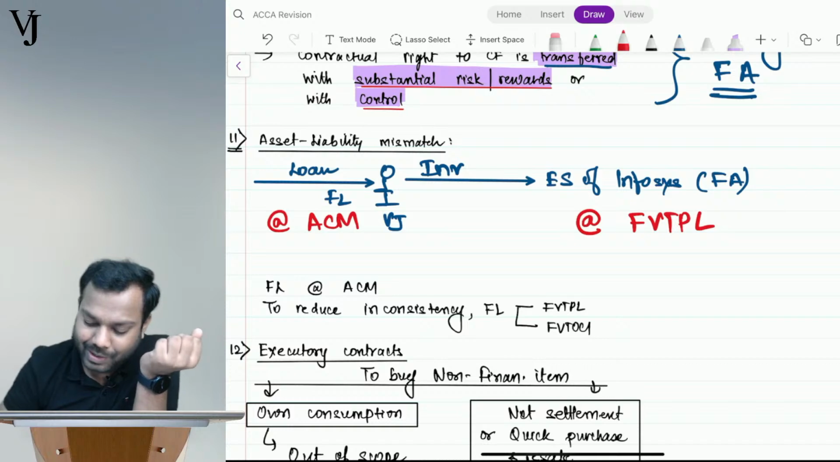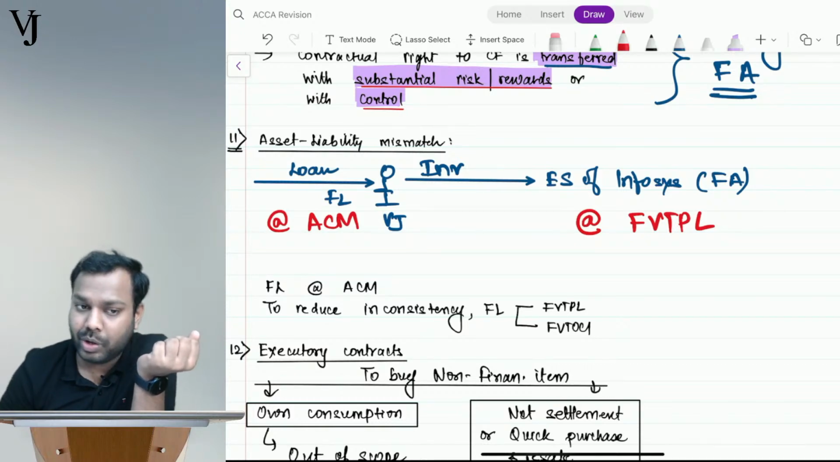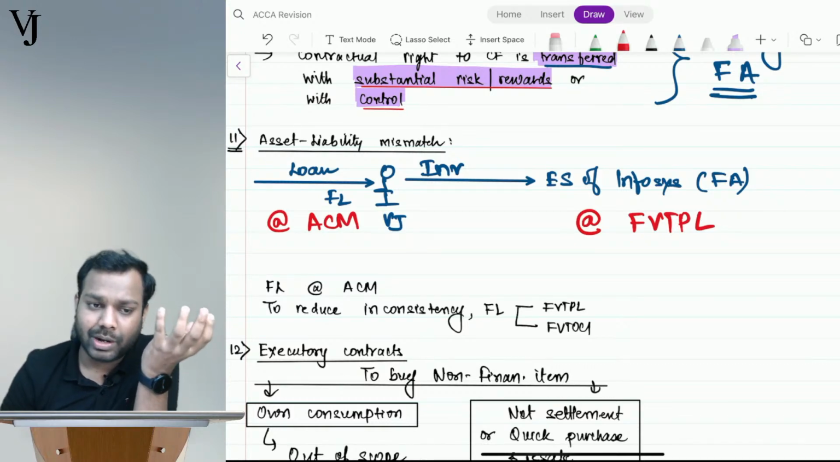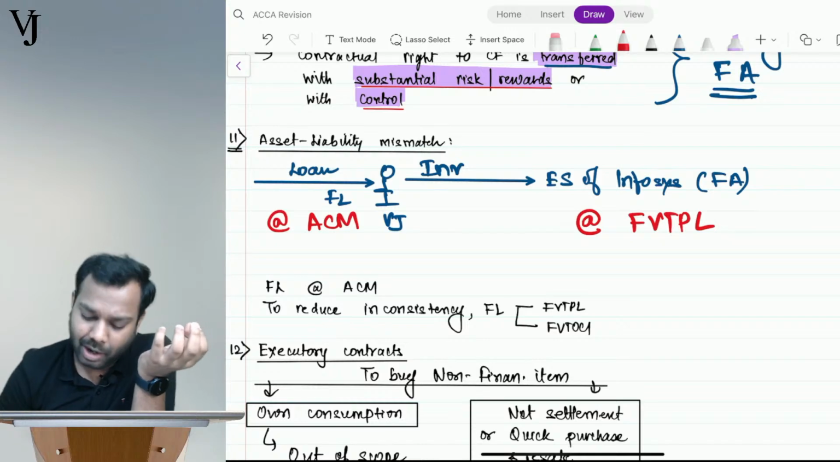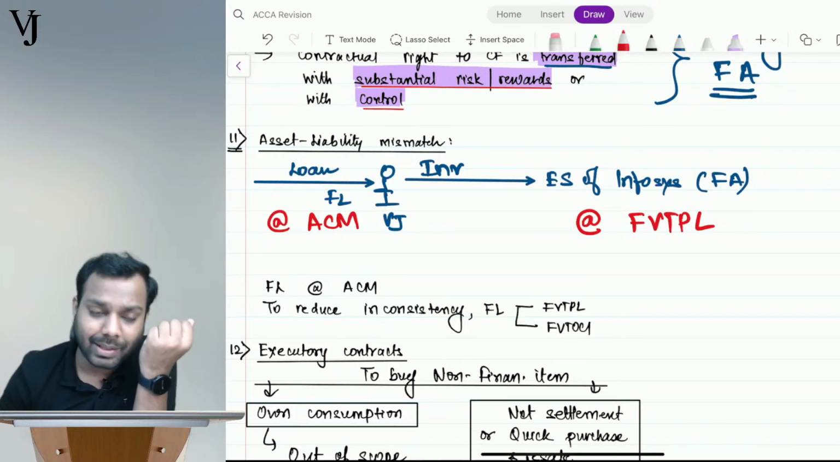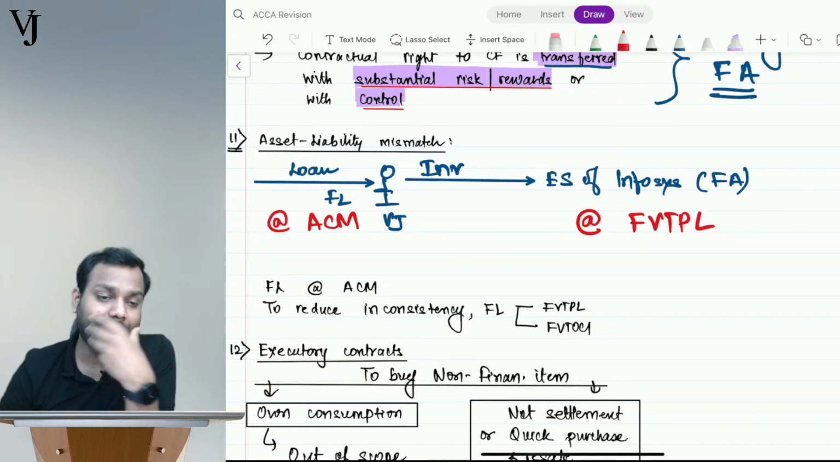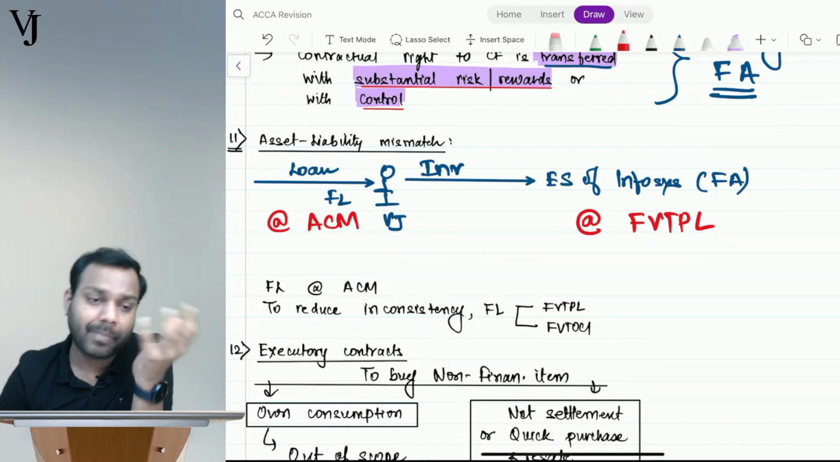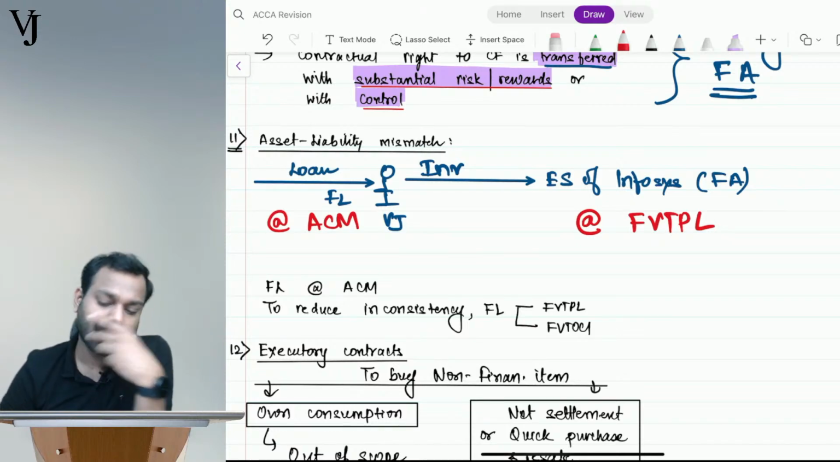The loan is utilized for this investment, right? So don't you think the risk and the rewards pertaining to the loan and the asset are the same? The risk and the rewards pertaining to the asset and the liability are the same. Tell me guys.